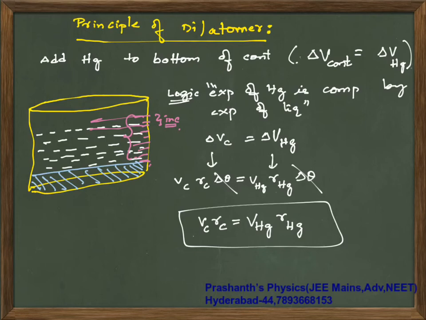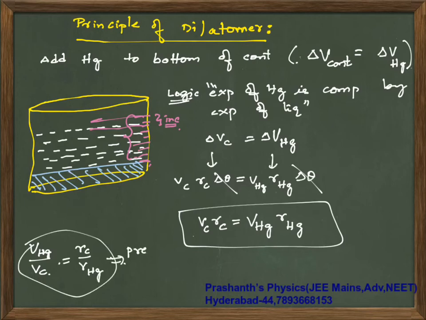Usually, volume of Hg by volume of container will give you gamma of container by gamma of Hg. According to this ratio you have to prepare the setup, so your instrument will be set up like this, and then you can do the calculation. Based on this, simple basic questions will be there. You read the question and then do it. All right, we'll continue further.